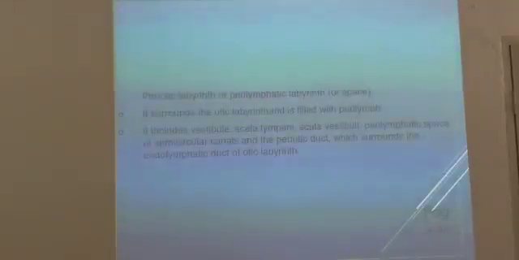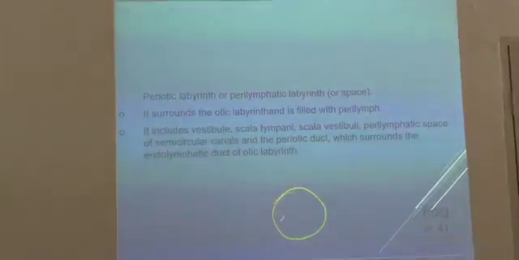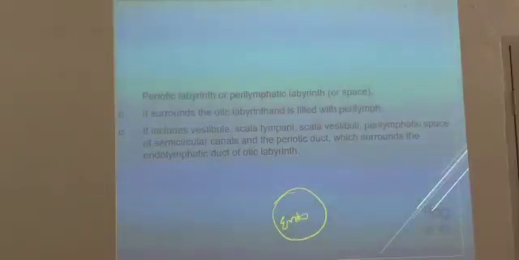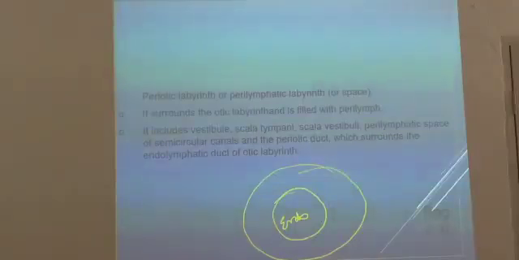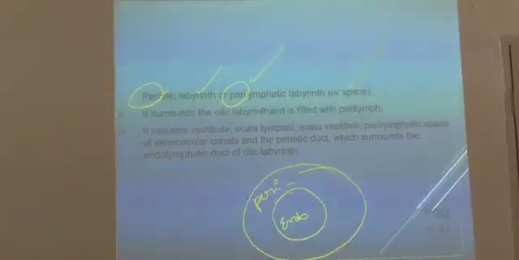So even red also you are not able to see, so we will use yellow only. Okay. So what should you think here? Periotic labyrinth or perilymphatic labyrinth or space. So the innermost part is called membranous labyrinth. It is filled with endolymph. Around this there is one more layer called perilymph. Peri is surrounding, is it or not? Periotic labyrinth, previously was otic labyrinth. Periotic means around it, or it is also called perilymphatic labyrinth or space.